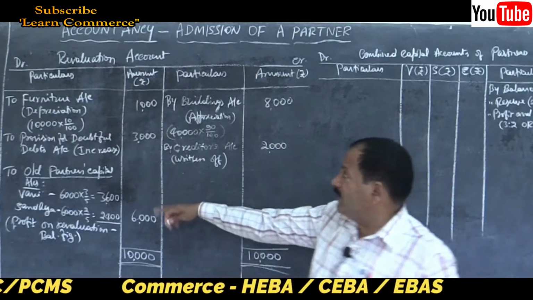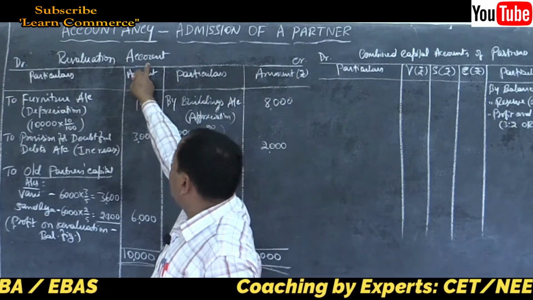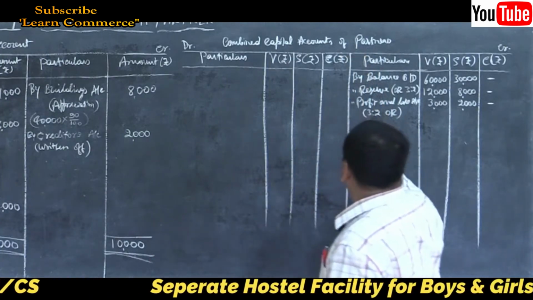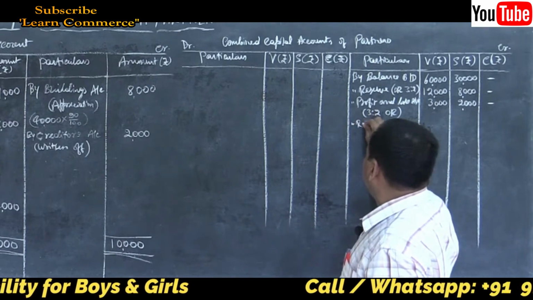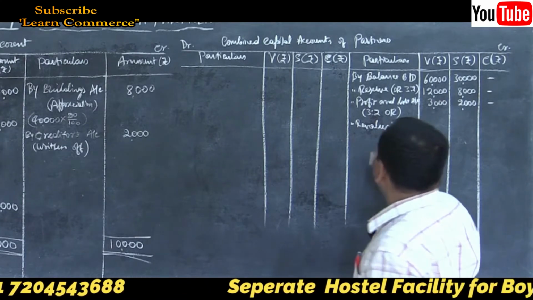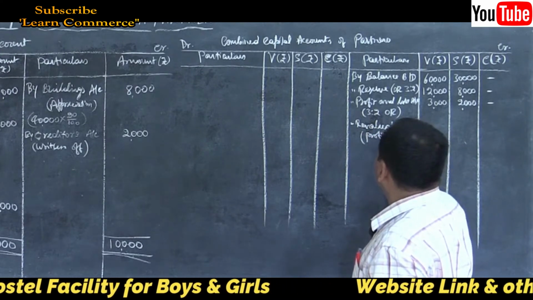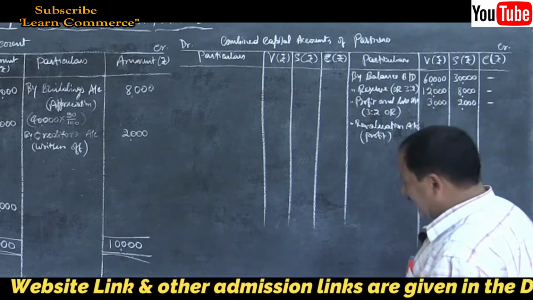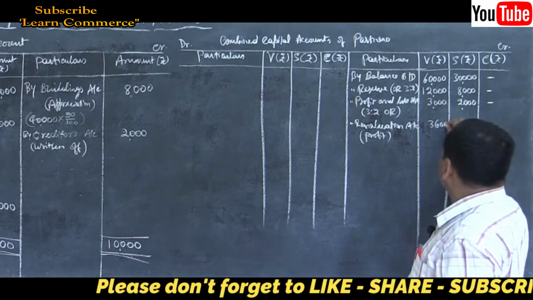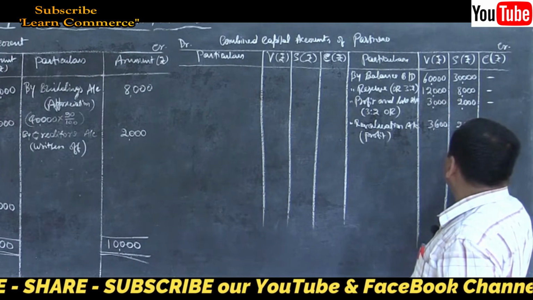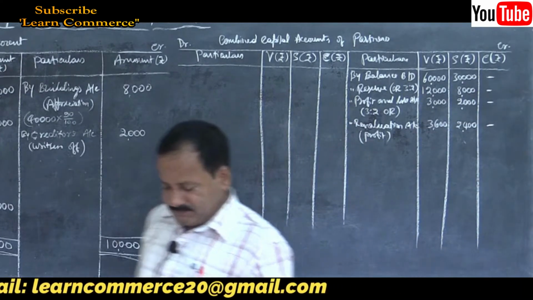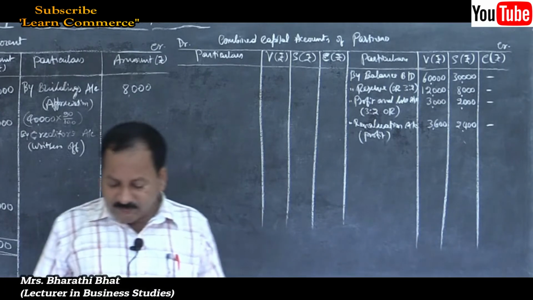Then what else? Revaluation account. There is a profit on revaluation. Refer the journal entry: revaluation account debit to old partners' capital account. So old partners' capital account is credited by revaluation account. Within bracket, profit. Write the amount. How much is it? 3,600 and 2,400. Nothing to new partner. Then refer adjustment.